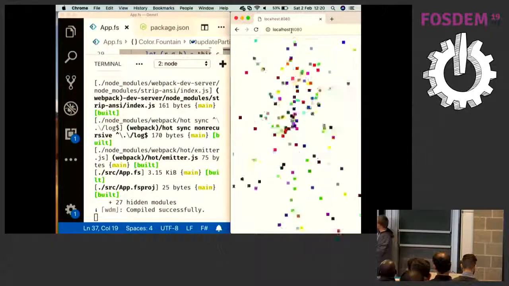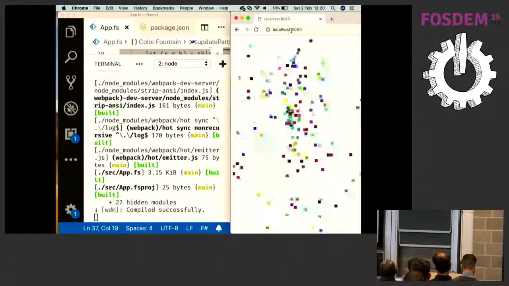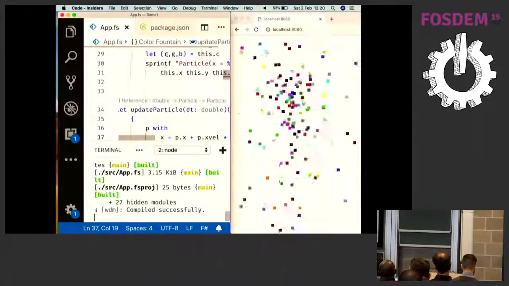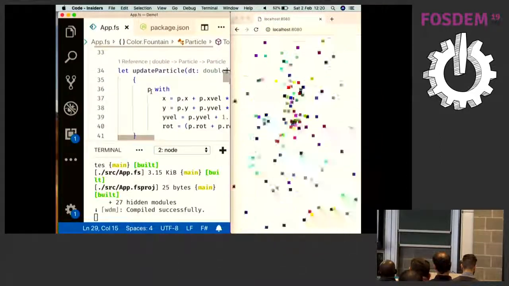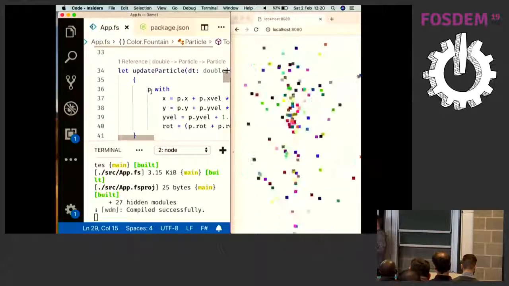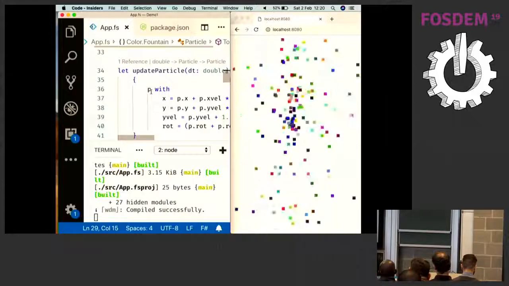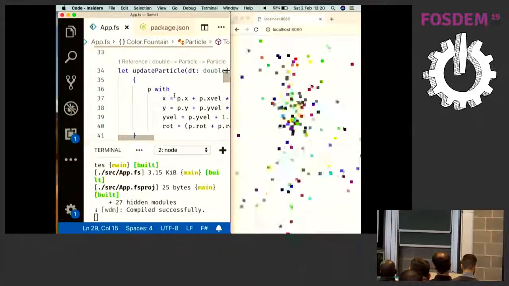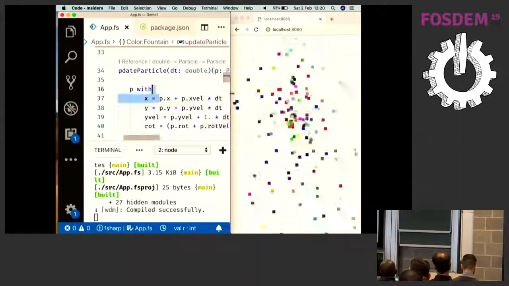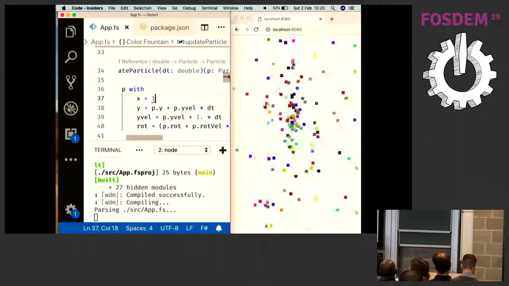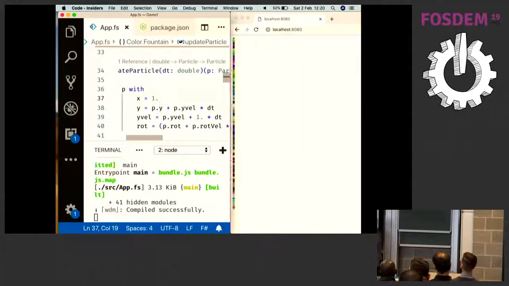My UI skills, magic. But one thing I want to show you is that probably many of you here are .NET developers and are used to creating UIs with C#, with WPF. This is a super nice, really quick feedback loop that we get with Webpack and with all this tooling. So I just changed the file and I made it float, and it automatically refreshed in a couple hundred milliseconds. So this is really cool.